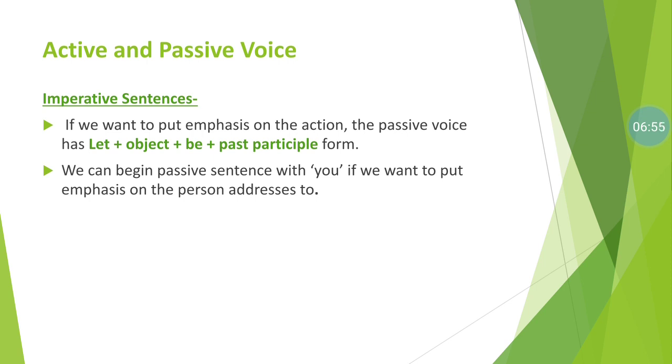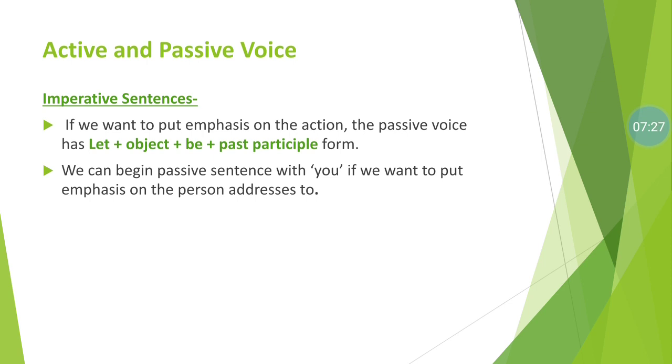We always get confused in identifying the assertive sentence and the imperative sentence, because both sentences end with a full stop. But there is a simple difference: an assertive sentence begins with the subject and an imperative sentence begins with the main verb. So let us see how we change active to passive or passive to active in imperative types of sentence.